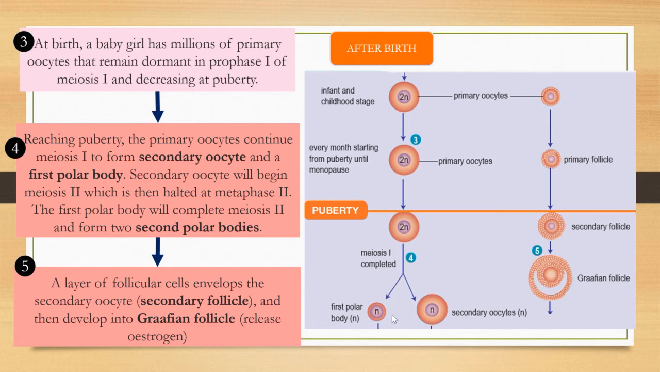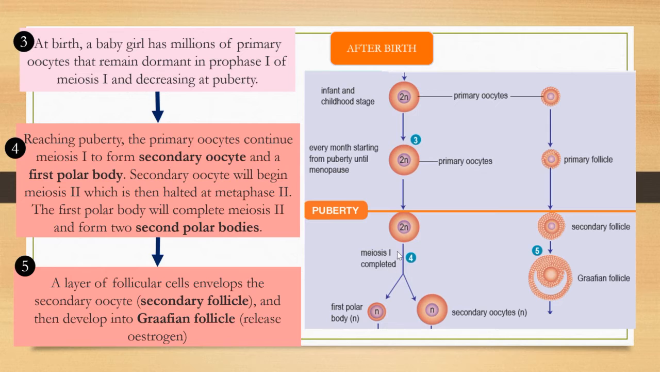So I repeat, after reaching puberty, one of the primary oocytes in the ovary continues meiosis 1 to form one secondary oocyte and a first polar body, which is already haploid. Why haploid? Because meiosis 1 is already completed.